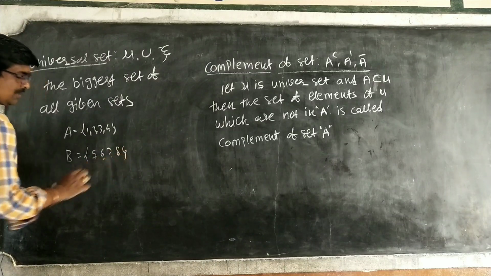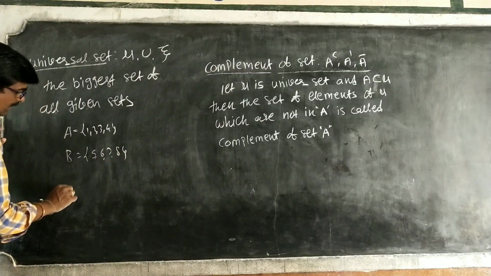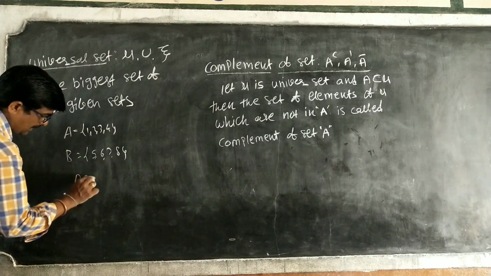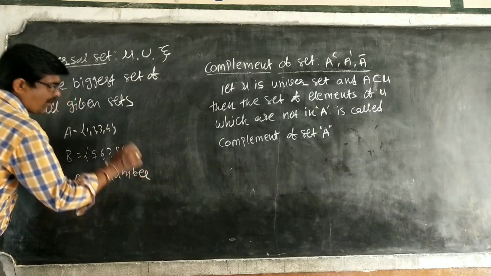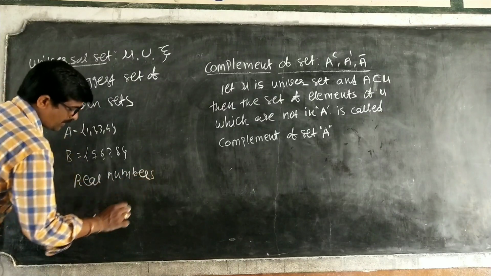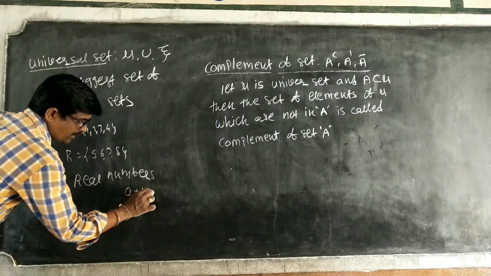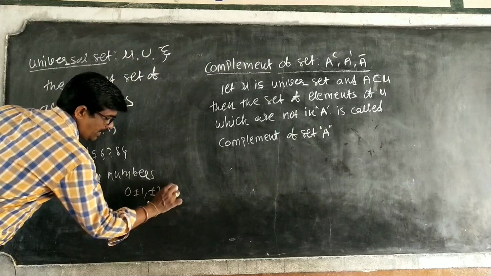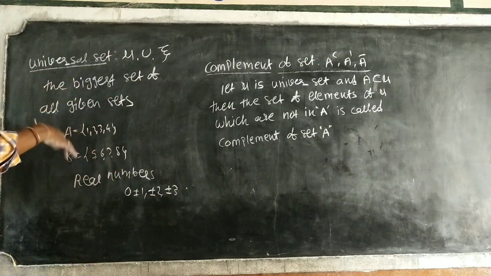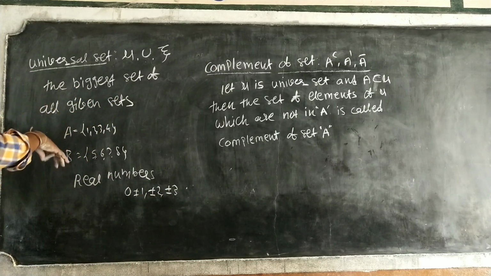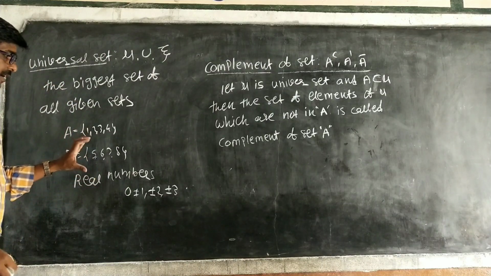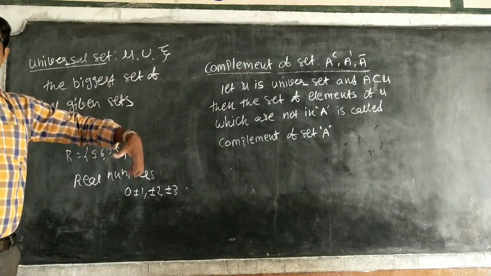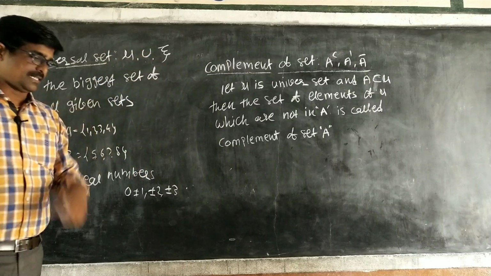So what is the universal set? If I take all real numbers, they have all numbers: 0, plus or minus 1, plus or minus 2, 3 and 4 and so on. Even fractions are also there. This is called the universal set. The real numbers are the biggest system, so that is called the universal set.